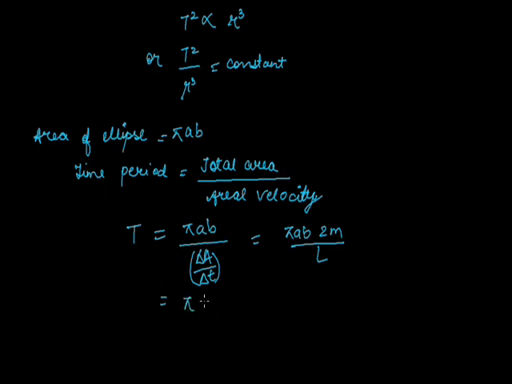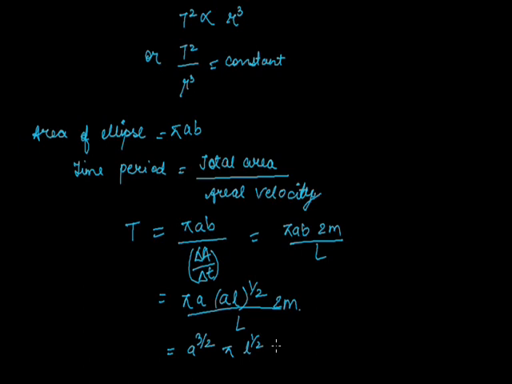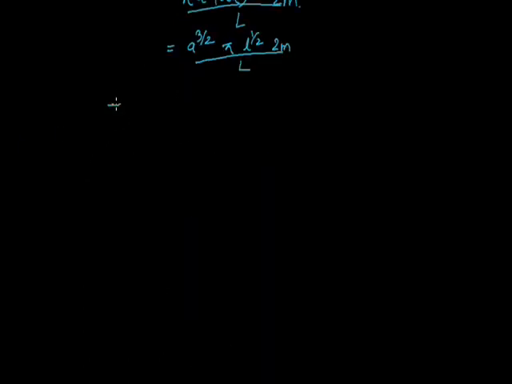We write pi A L to the power half upon, as we know that the latus rectum L is equal to B square upon A. This shows us that time is directly proportional to A raised to the power 3 by 2, or T square is directly proportional to A cube. A is equal to R, as we have known.